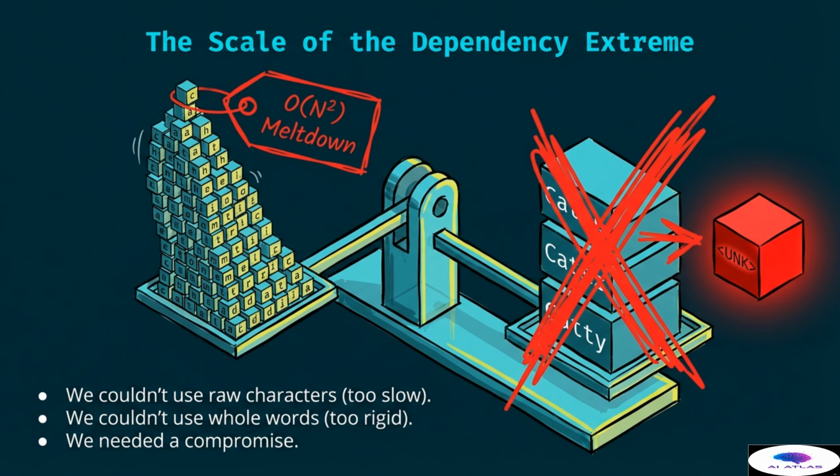If you look at the visualization, you can see a precarious stack of individual letters on one side and a rigid block of words on the other. The middle ground allows the model to handle a manageable number of tokens without losing the ability to construct any possible word. However, if a word is not found in the vocabulary, it might be assigned an unknown token, which appears as a red box in our diagram. This compromise is the foundation of modern language processing and is necessary to keep our systems running at a high speed while maintaining general capabilities.